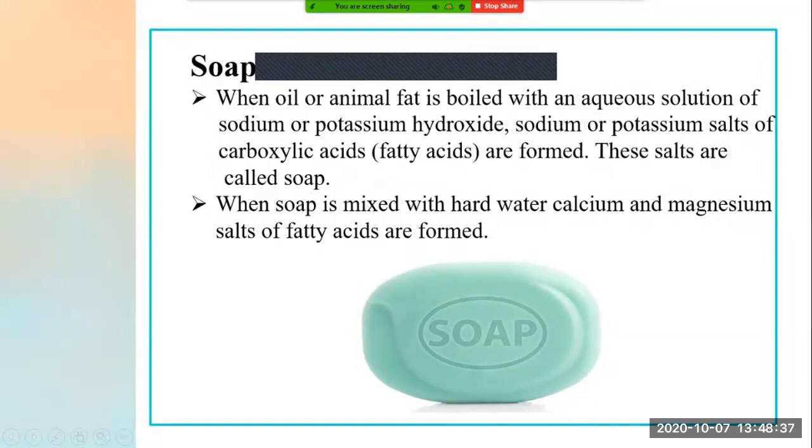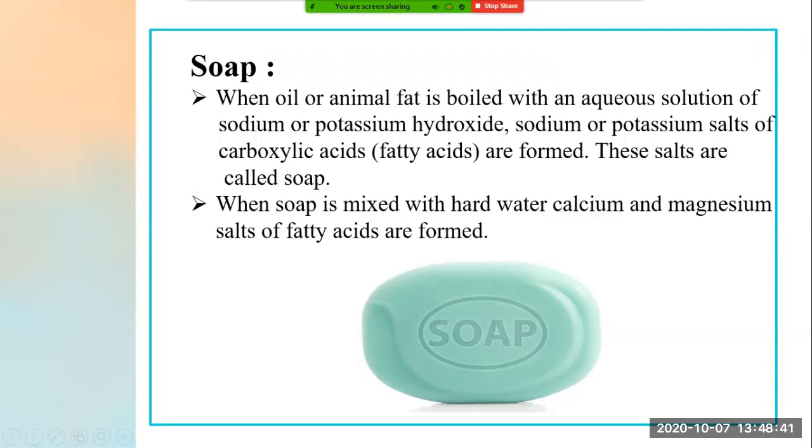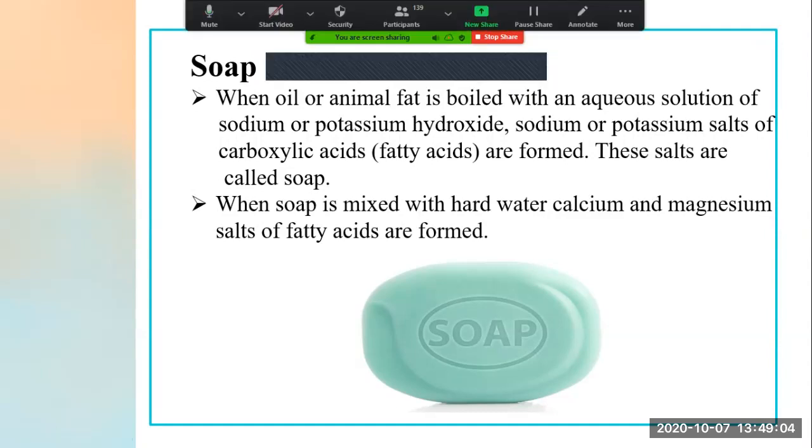Calcium and magnesium salts of fatty acids, and this is the reason why scum is generated. Scum means the layer of dirt, right? It consists of calcium and magnesium salts of fatty acids. Okay, now let's see the next.